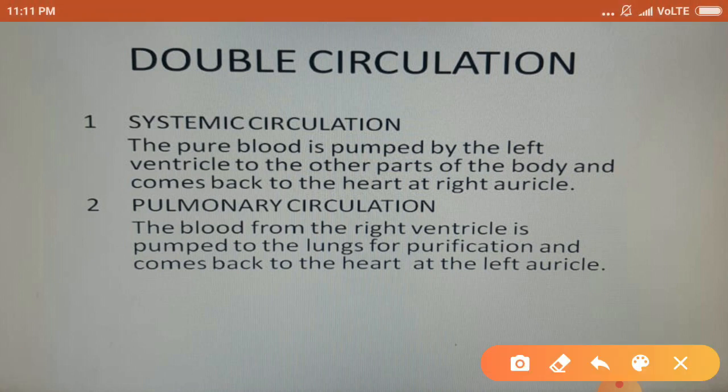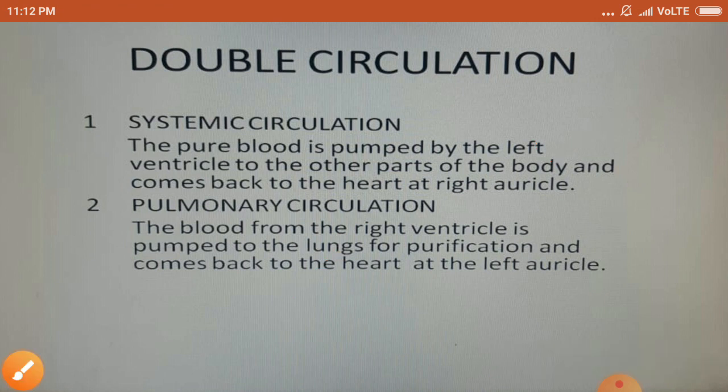In systemic circulation, the pure blood is pumped by the left ventricle to the other parts of the body and comes back to the heart at the right auricle. Means it is the circulation found between the body and heart. And the pulmonary circulation, the term pulmonary is used for lungs. So it is the circulation in which the blood from the right ventricle is pumped to the lungs for purification and comes back to the heart at the left auricle. So it is the circulation between the heart and lungs.